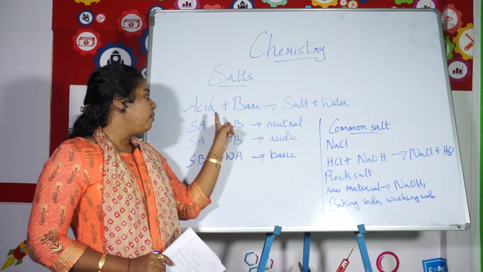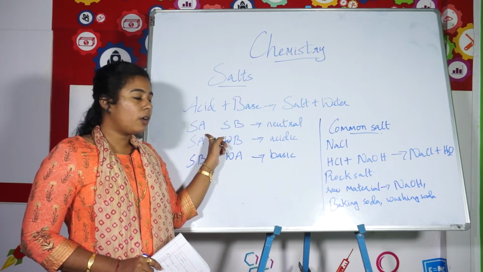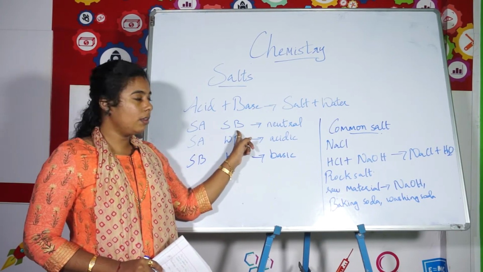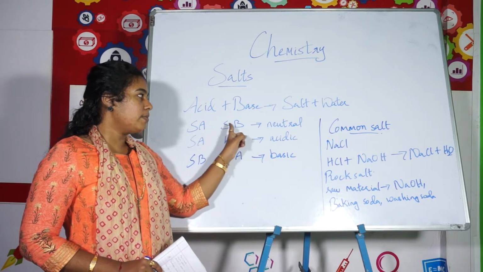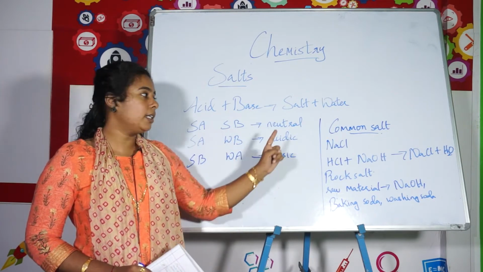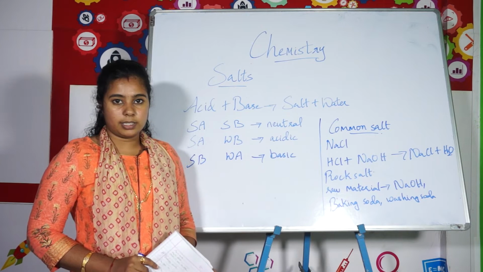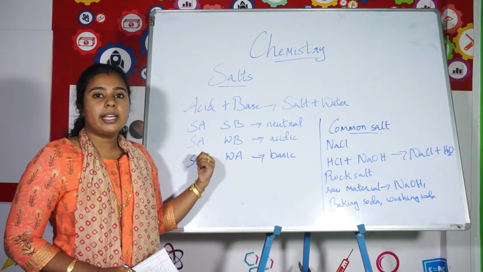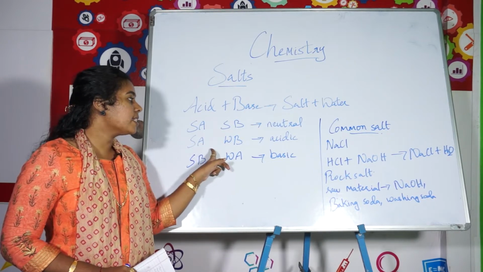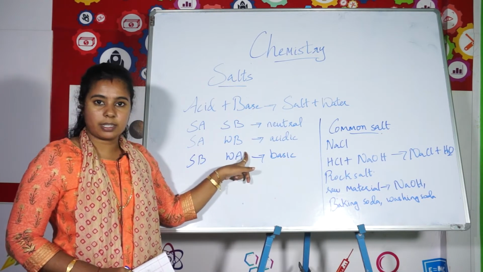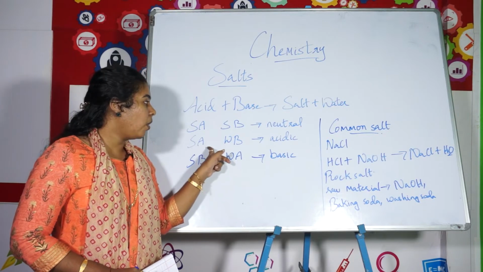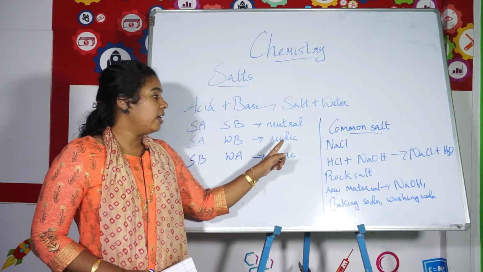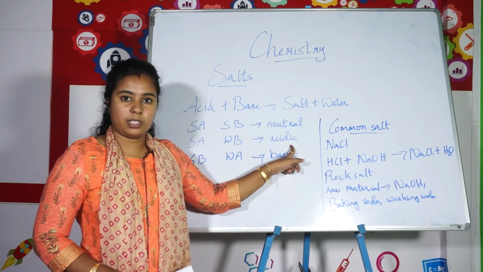Neutral salts are always obtained by the reaction of a strong acid with a strong base. Okay, when strong acid and strong base react, we get a neutral salt. Then acidic salts are obtained by the reaction of strong acid with weak base. Okay, when strong acid and weak base react, what do we get? We get an acidic salt.